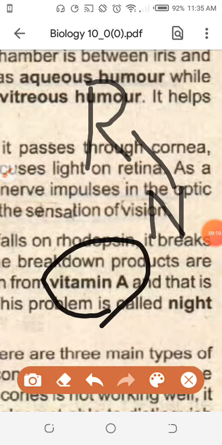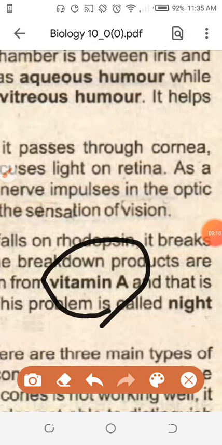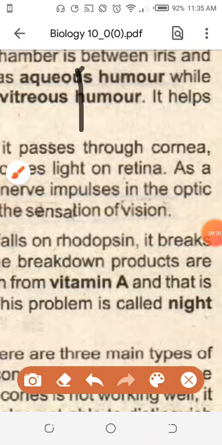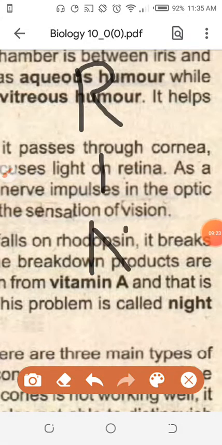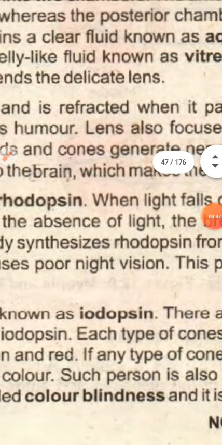So if the rhodopsin is not present, it will not break down. If it will not break down, the nerve impulse will not be created. The nerve impulse is not created, so the message will not go through the optic disc, optic nerve to the brain, to the occipital lobe of the brain, where the visionary area is, where interpretation of the message will take place. Interpretation of the message will not take place. You are unable to see, because that is the final decision by the brain. So that is why vitamin A is important.